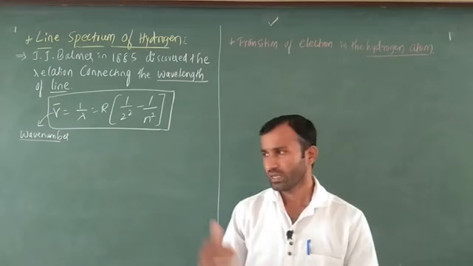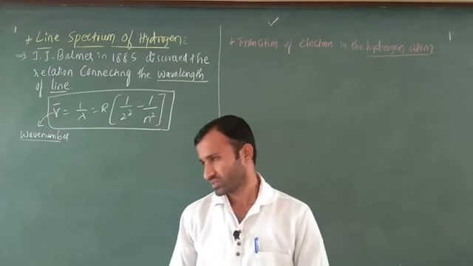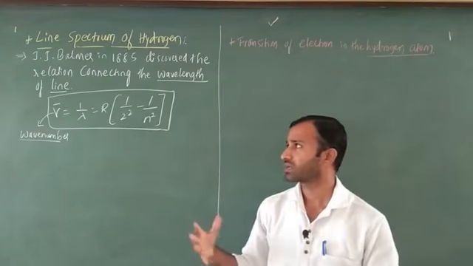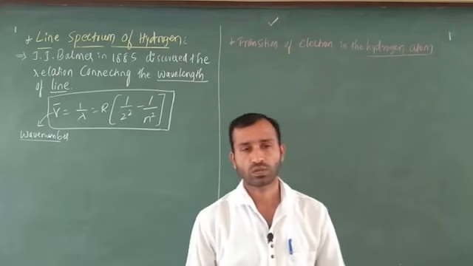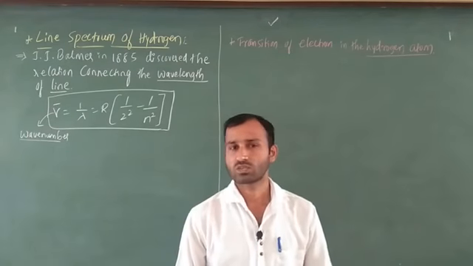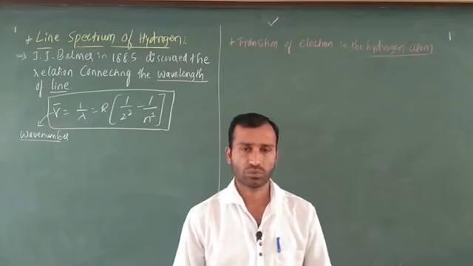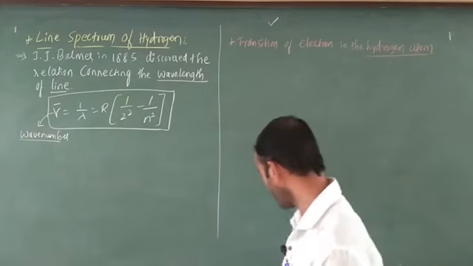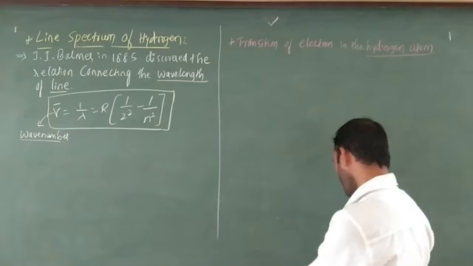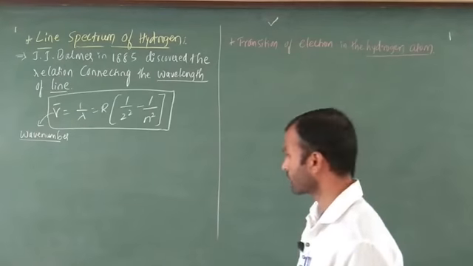Okay, today we are going to discuss the most important part in this topic, that is the hydrogen spectrum. Another name for the hydrogen spectrum is the line spectrum of hydrogen, or we call it the hydrogen spectrum, no problem. This is the most important point. In this case, two scientists are most popular. One is J. Balmer, after that Rydberg, Johannes Rydberg. Okay, here I am going to explain first, after that I will tell you which part is important.